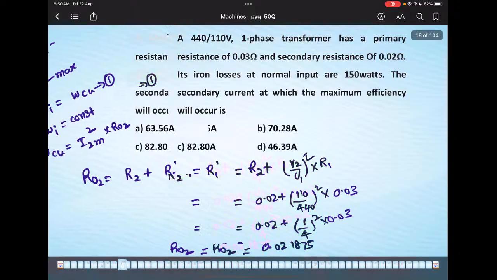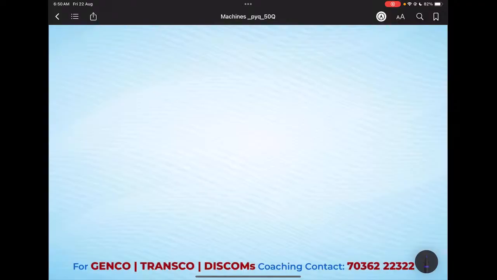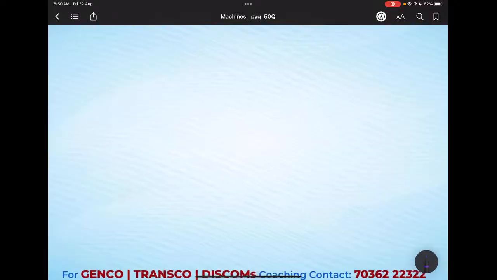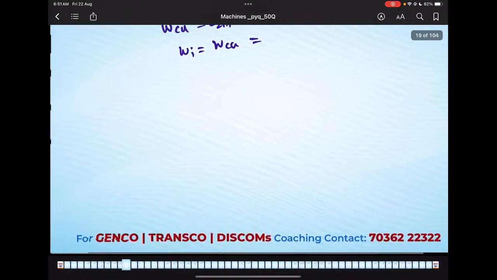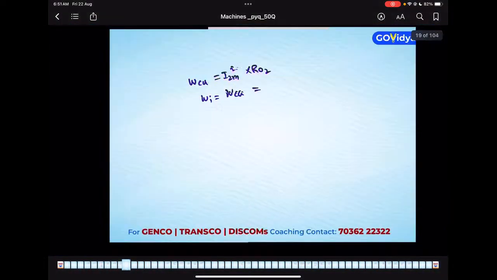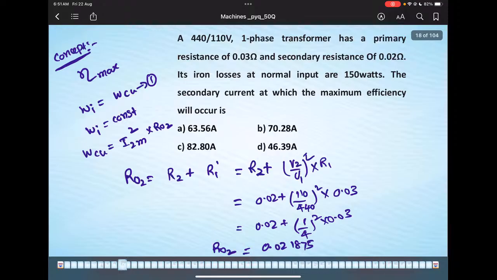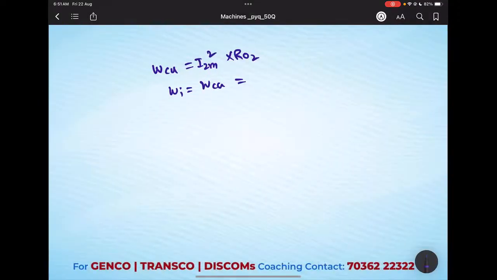Okay, so we need to calculate I2m. Copper losses equal I2m square into R02. We got the R02, and from equation 1 we can write iron losses equal to copper losses. What is the given iron loss? Just read it from the question. The iron loss given is 150 watts. So our copper losses also need to be 150 watts to get the maximum efficiency. Let us take this as equation 2.